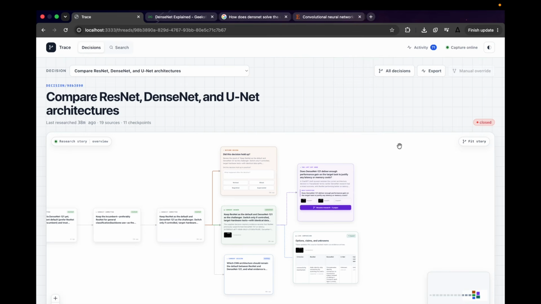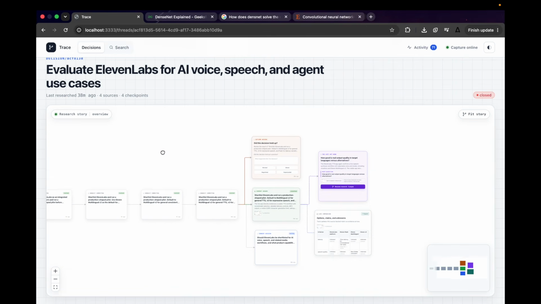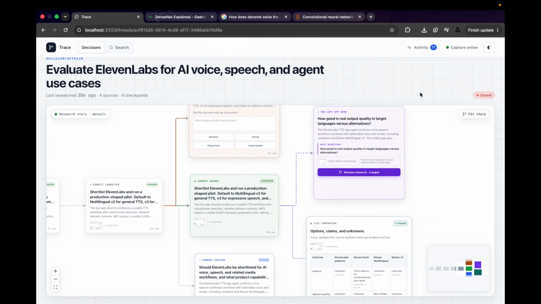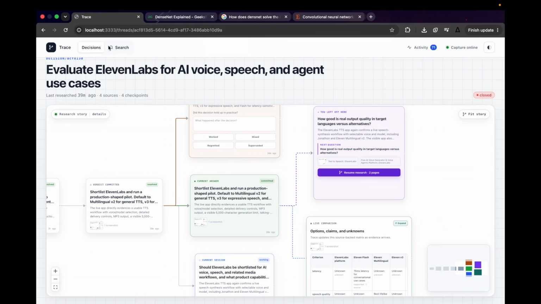Trace turns scattered browsing into a living decision history. It captures evidence automatically, shows how the answer evolved, records what happened after the decision, and brings that context into the tools where the next choice is made. So I don't repeat my research, I continue from it.